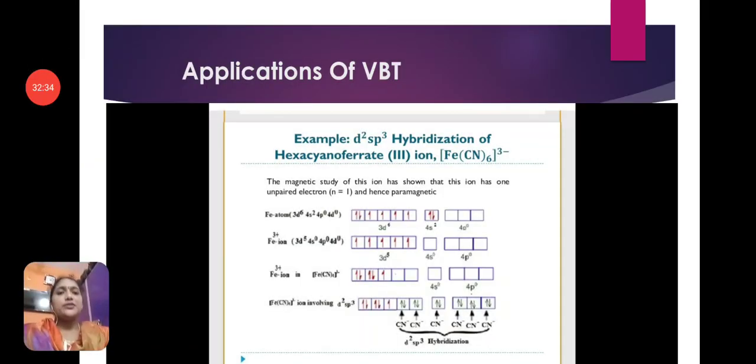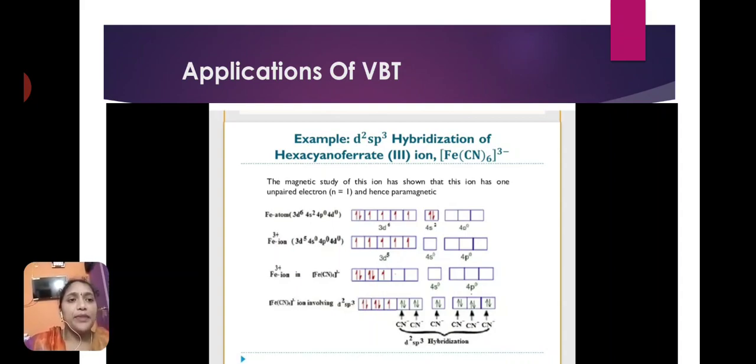Here are the applications of VBT. Applications means, according to valence bond theory, let us see some structures of complexes. This is the example for d2sp3 hybridization. The example is hexacyanoferrate(III) ion, [Fe(CN)6]3⁻. The magnetic study of this ion has shown a chart.